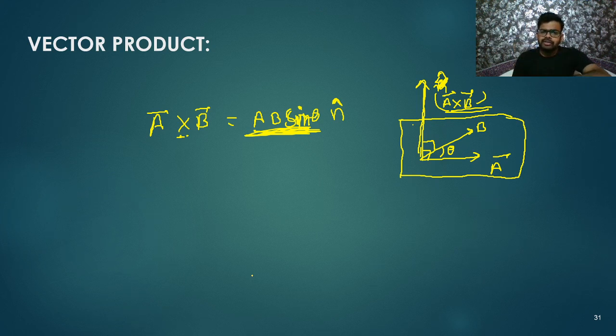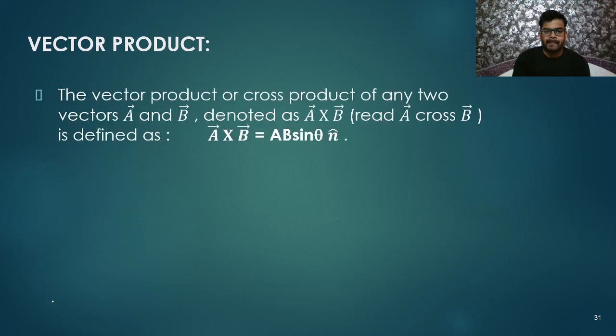So what will be the direction of B cross A? B is like this and A is here, so I have to keep my fingers along B and rotate towards A. So it will be downward. Are you getting it? Remember, A cross B is not equal to B cross A. A cross B is equal to minus of B cross A. A cross B is in the upward direction, so B cross A is in the downward direction. I will explain properly here, don't worry.